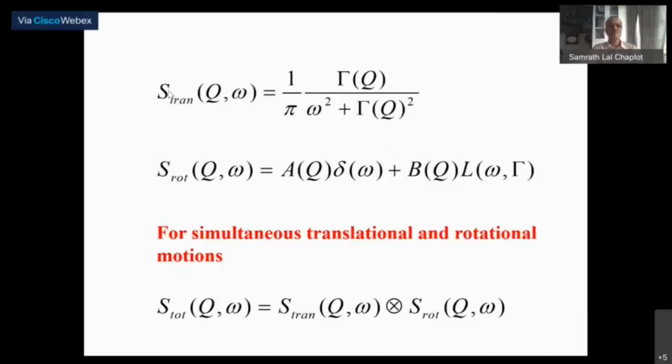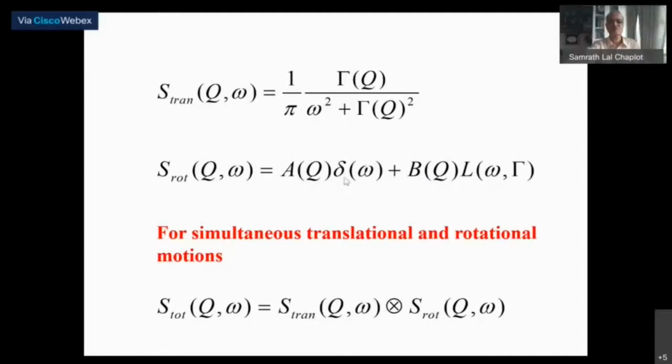If it's only translational diffusion, then you have only the Lorentzian function, which is normalized. The total intensity will obviously depend on the number of atoms translating. So what is the corresponding total scattering? That's another piece of information one could possibly get, but we are more interested here in the time scale and the spatial distribution, how the jumps are or how the dynamics takes place. So that is what we have for a single relaxation process, for a translational motion.